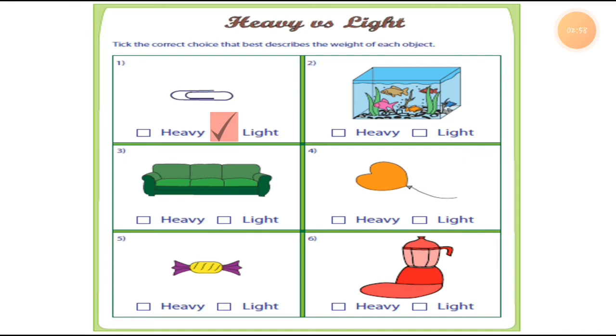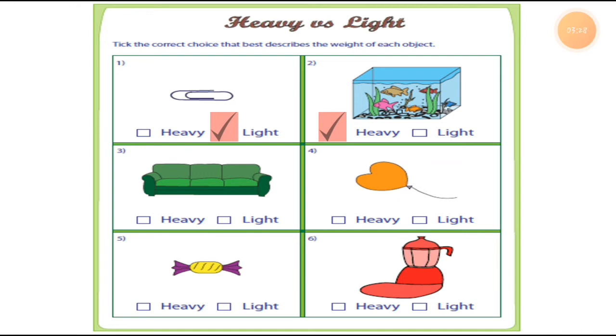So a fish tank is totally made with glass. If you want to put a fish inside, it is compulsory to put water inside. After putting the water inside, it becomes very heavy, right? So we have to choose the option heavy. A fish tank is a heavy thing. It is not a light thing. You cannot easily pull up this fish tank.